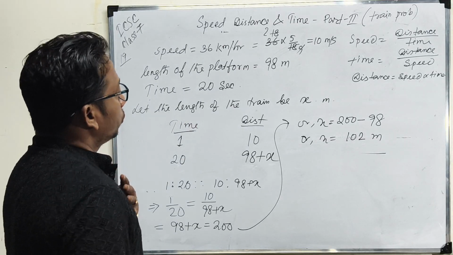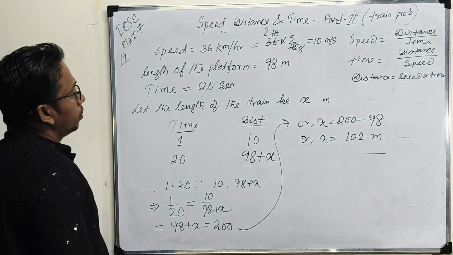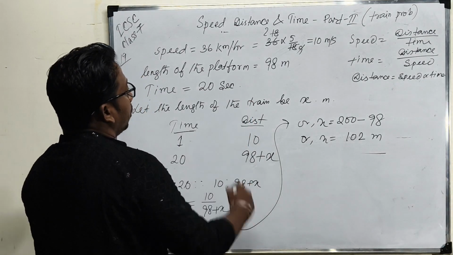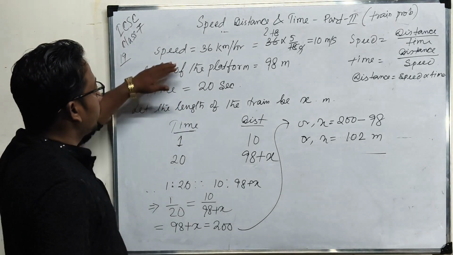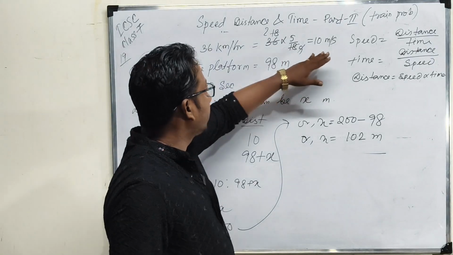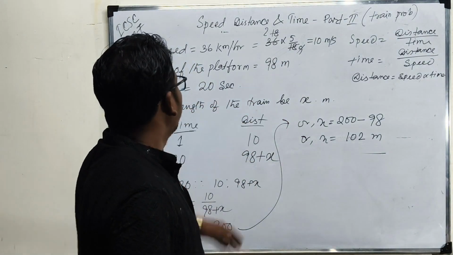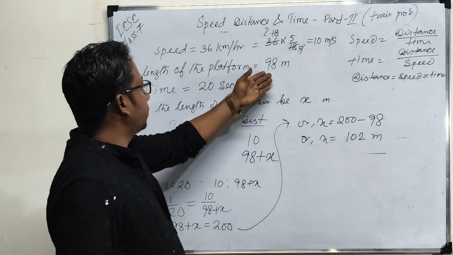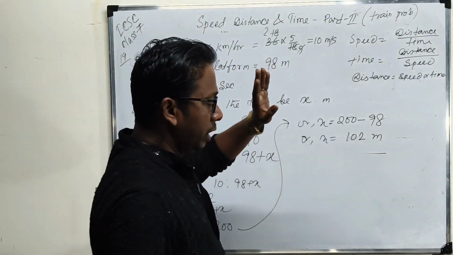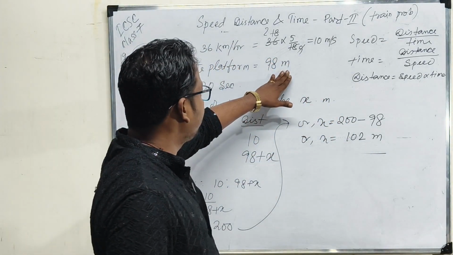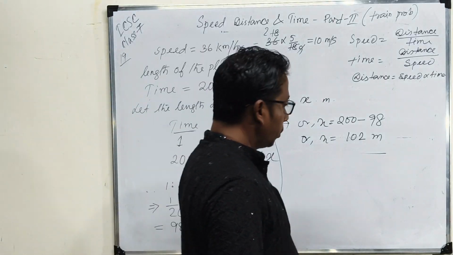You can apply the formulas also, or in the unitary method you can easily sort out this problem. Here the speed of the train is given, 10 meter per second, and the length of the platform is given, and the time. You just simply find the distance, that is the length of the train plus the length of the platform. Then you can easily apply the formula. Okay, clear?